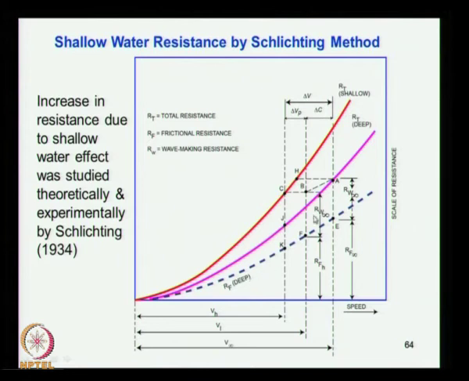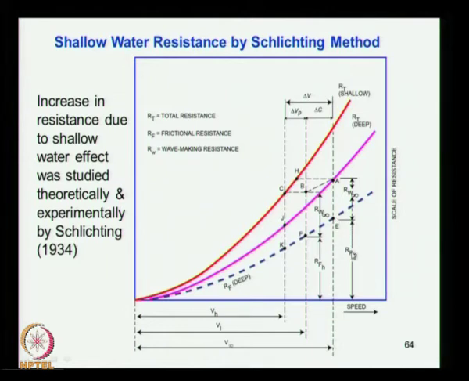Once you follow through Schlichting's method, you will come to know the resistance in shallow water. Here is the procedure.